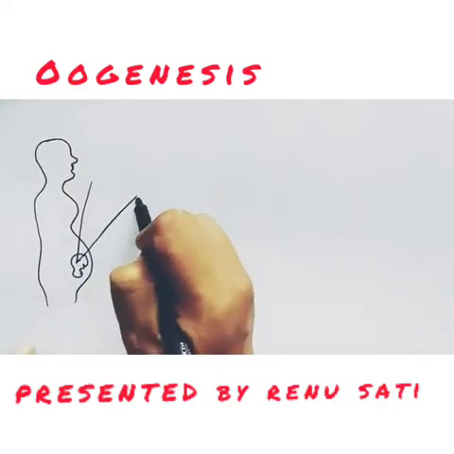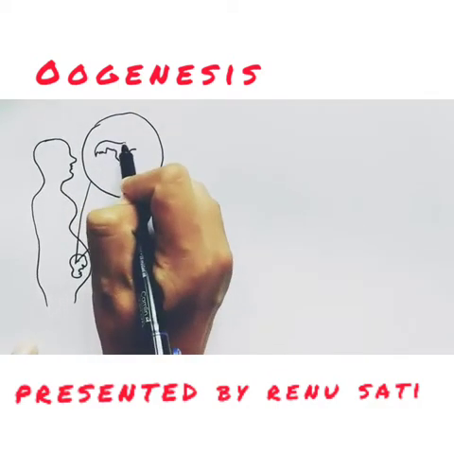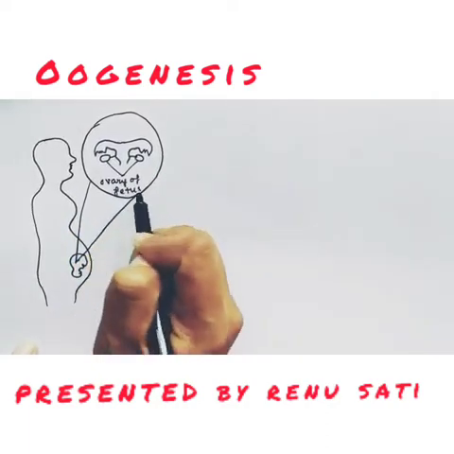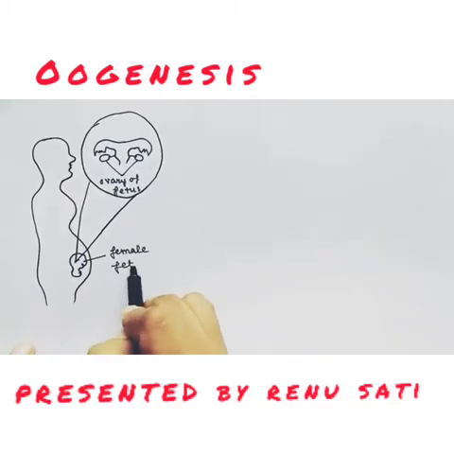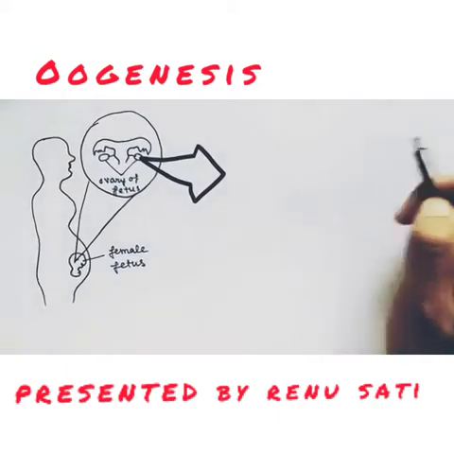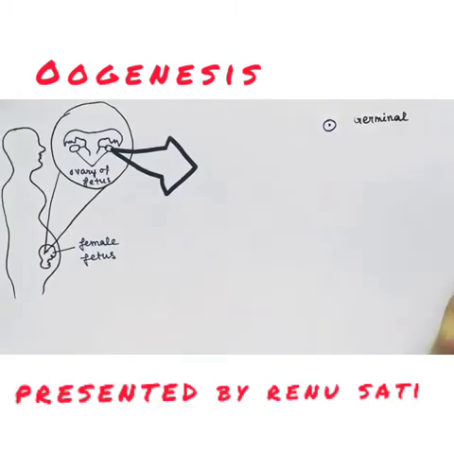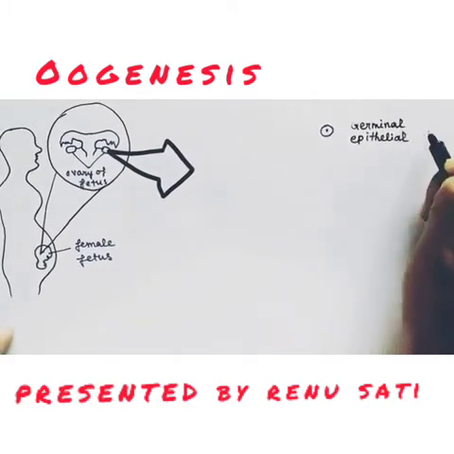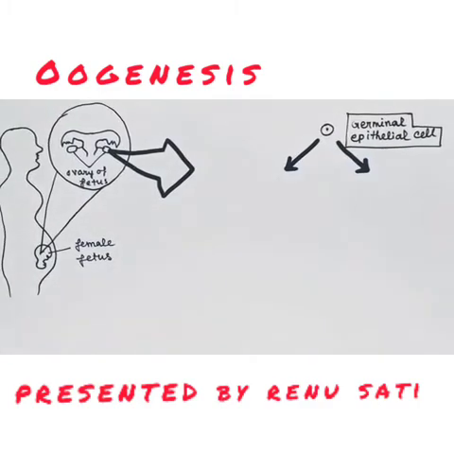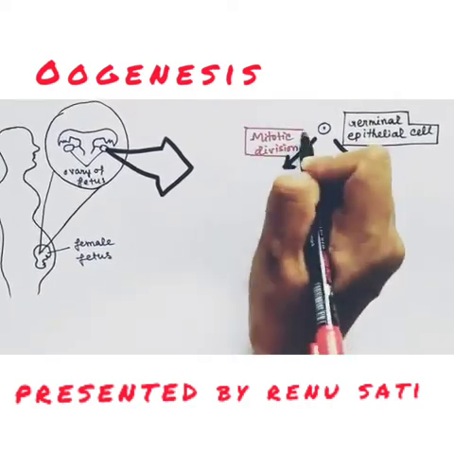So during the process of oogenesis at the fetal stage, as you can see in the diagram also, the formation of the cells will take place, or the follicle cells will take place, which later on will form the oogonia. These cells, having the germinal epithelial cells, will go for the meiosis and mitosis both.